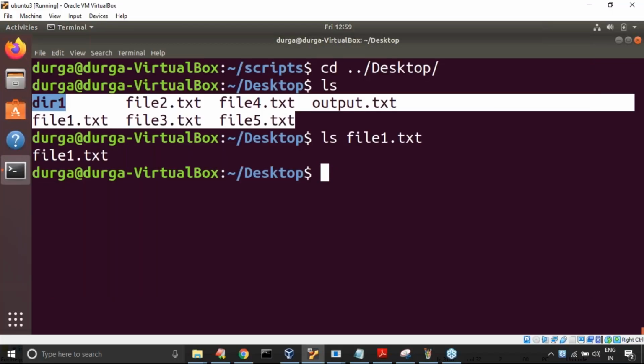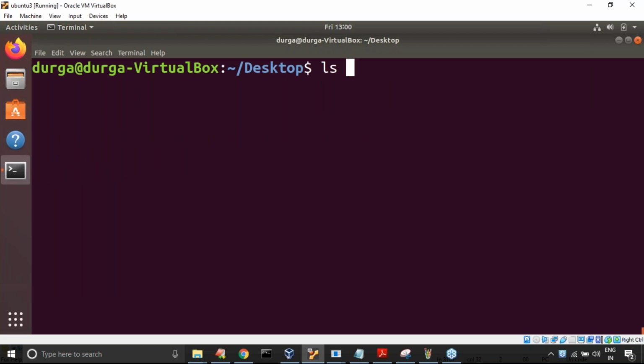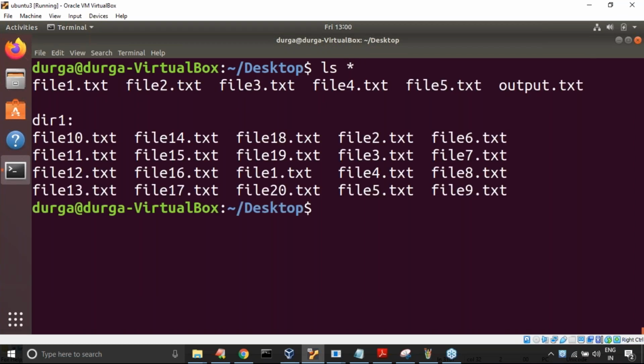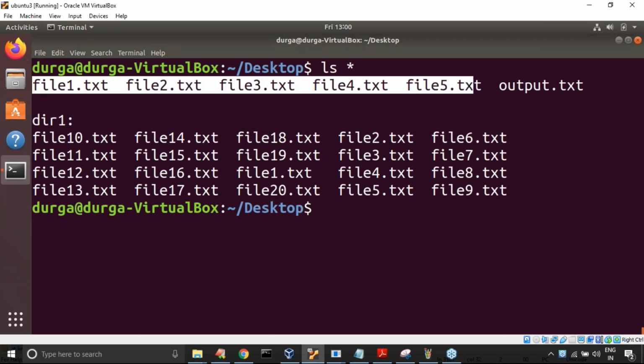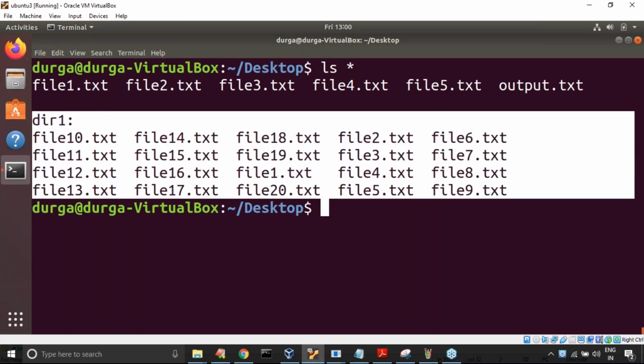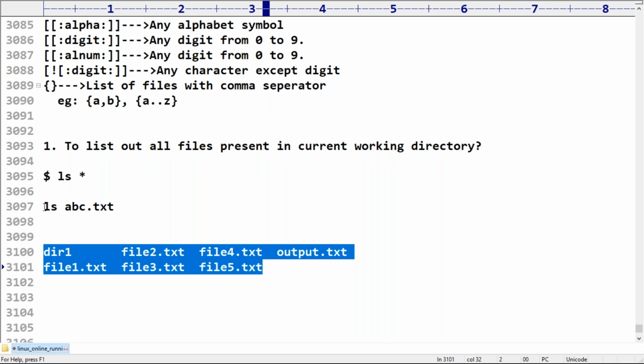Now, if I use ls star, observe that by default we are going to get all the things, including subdirectories and subdirectory content. dir1 is there, and inside dir1 these many things are there. Don't worry at all. Star means all. Star means everything. Remember that.